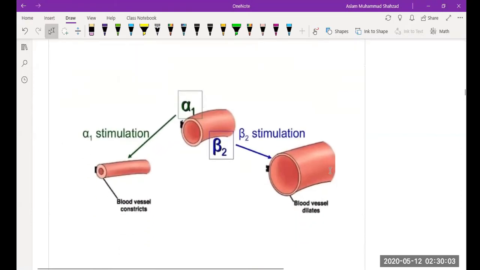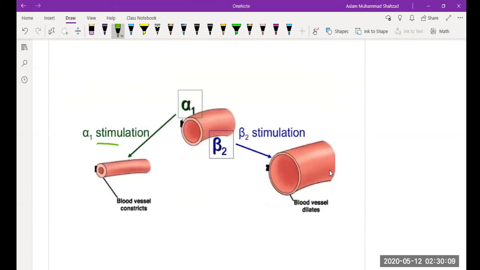If we take a look at this picture, this is alpha 1 stimulation. If a drug acts on the alpha 1 receptor, then it causes the blood vessel to constrict. You can see this is a normal blood vessel, and the diameter of the blood vessel is big.